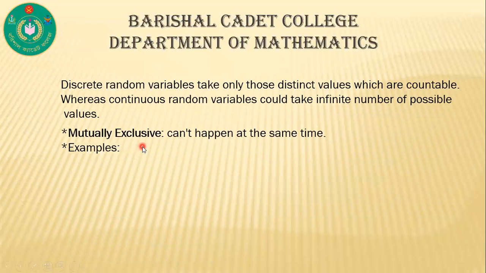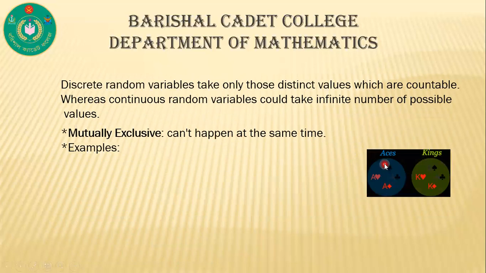Now, mutually exclusive event. It cannot happen at the same time. Example, this is one event and this is another event. Two events do not happen at the same time. Aces and kings are mutually exclusive, cannot be both.